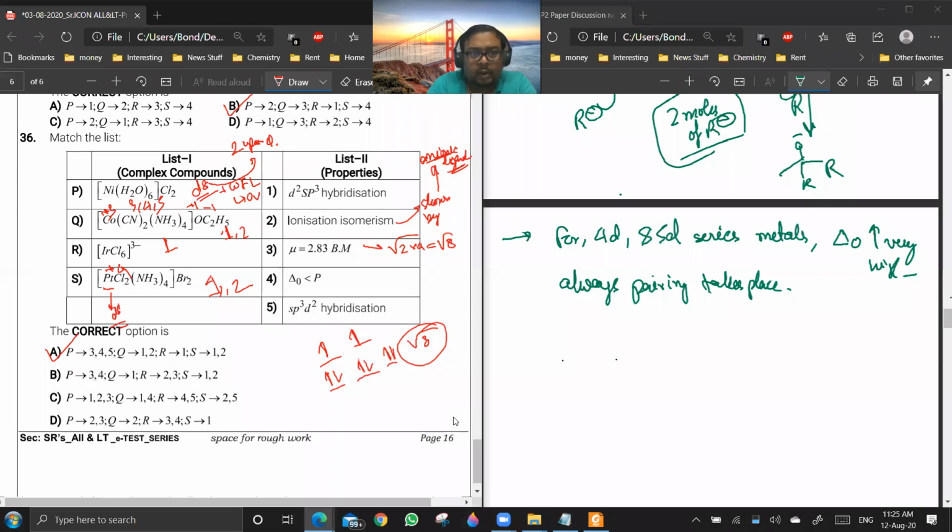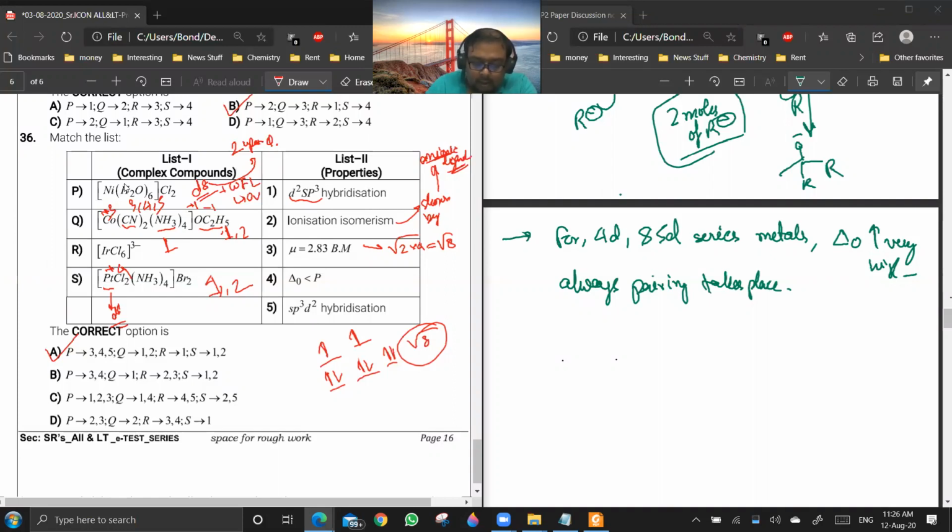Okay, if it is not there, in case of Q, you have two ligands and both are strong field ligands. The total number of ligands is 6, so it will be d2sp3 hybridization. It is having an anionic ligand inside the coordination sphere, so it can be exchanged with the outer negative ion. So it will show ionization isomerism. So 1 and 2 are correct.